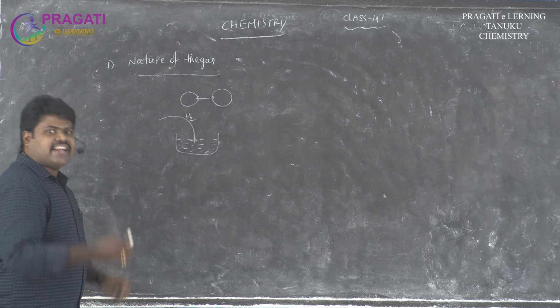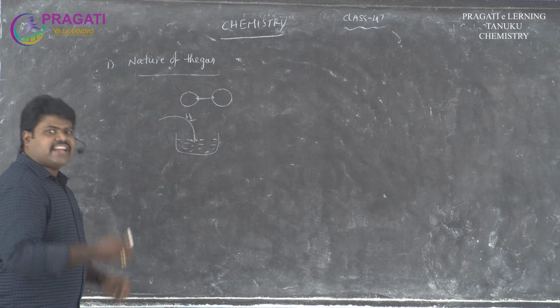So gases like CO2, N2 or CH4 at low pressure show the negative deviation. Otherwise, when we increase the pressure, these types of gases show the positive deviation. So pressure affects the deviation.